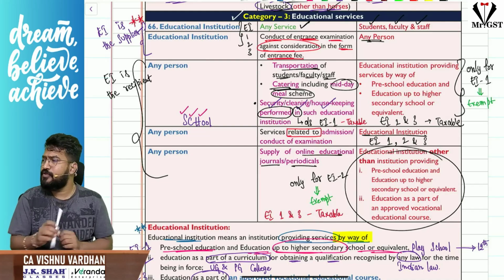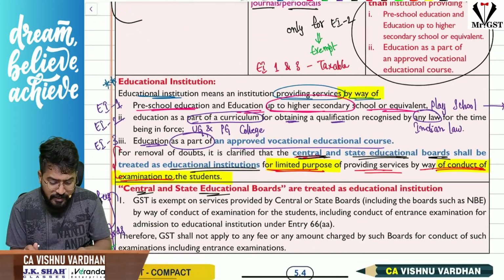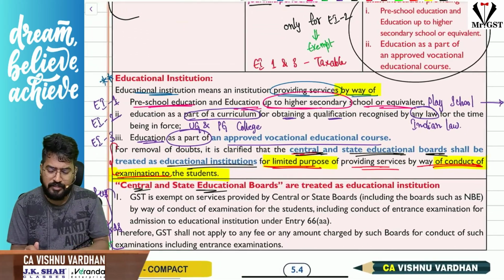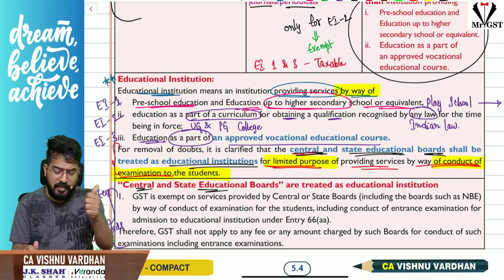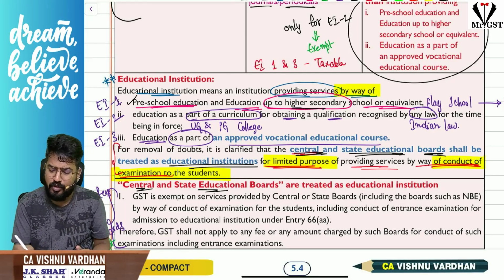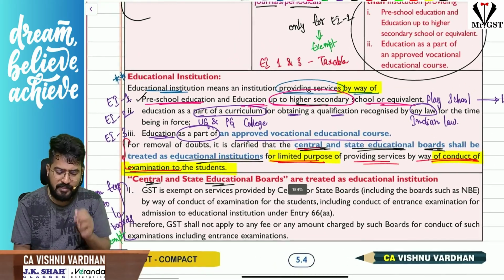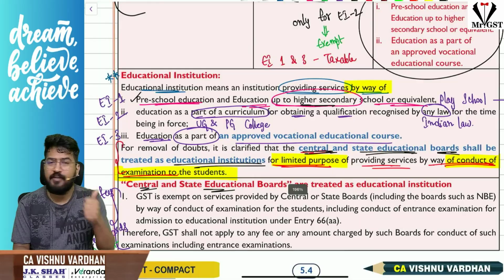So the next one, educational related services. Before going to educational related services, we should understand the definition of educational institution. Educational institution definition has 3 points, guys. Number one is the preschool education up to higher secondary school or equivalent. So we can say play school, preschool, all the stuff, up to 12th. I am calling this EI1.